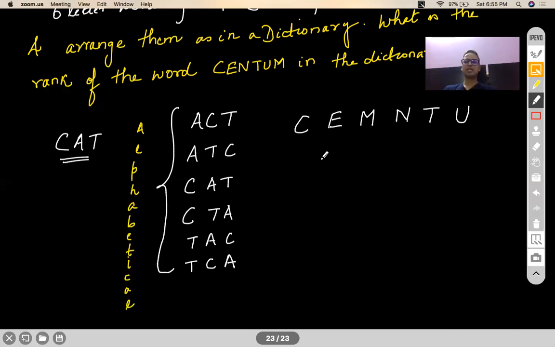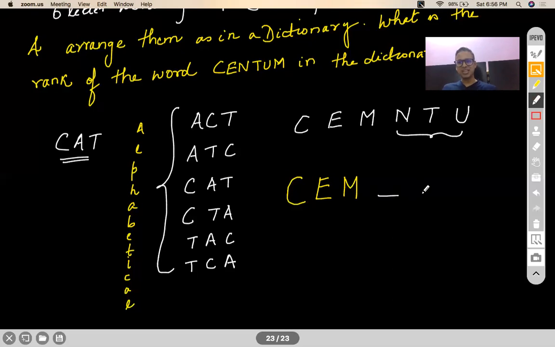Done? Okay. Now, if I want to count the rank of CENTUM in the dictionary, I have to see how many words will precede CENTUM. Correct? How many words will precede CENTUM? Can I say the words which begin with C, E, M, they will all precede CENTUM? So if you make all possible arrangements of the last 3 alphabets among themselves, the words that will be created hence will always be ranked before CENTUM.